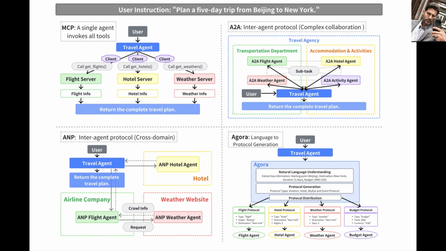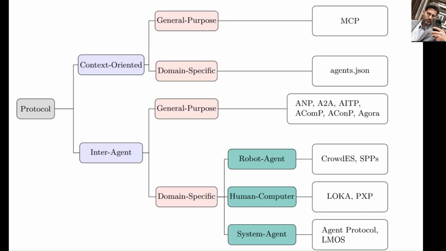Enter agent communication protocols. These frameworks define how agents talk, the language they use, how messages are structured, and how conversations unfold over time. They go beyond APIs, they're engineered for negotiation, discovery, reasoning, and trust. Think of them as digital diplomacy, mutually agreed rules that make collaboration not just possible, but powerful.